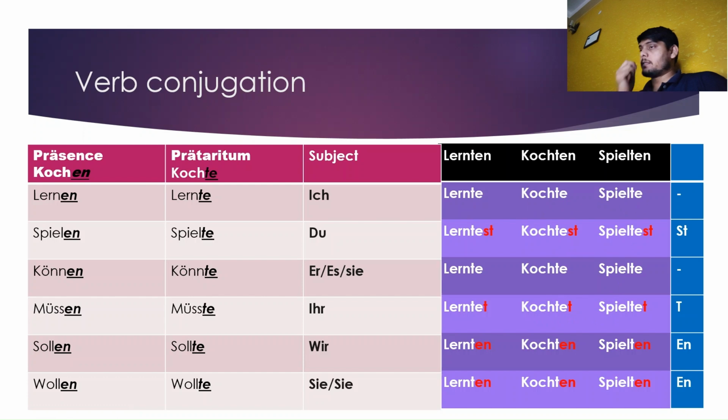So now repeat again. Remove en and instead of that use te. It is the ich form.